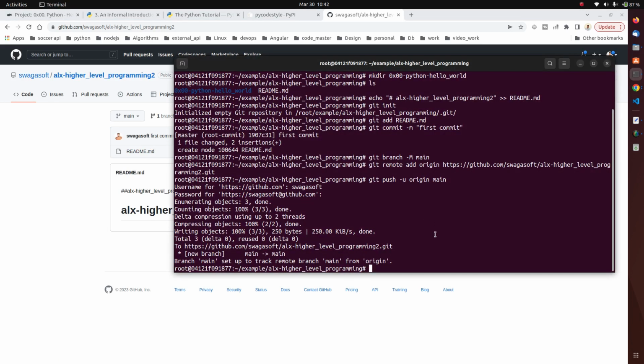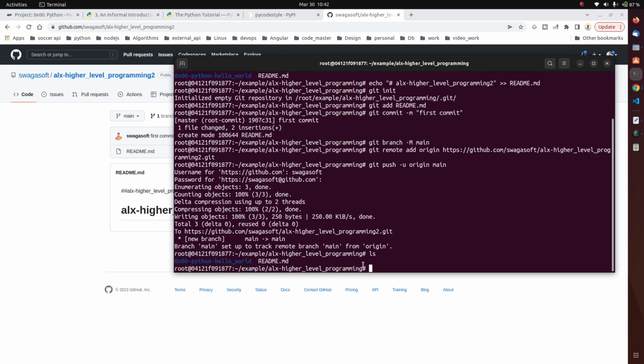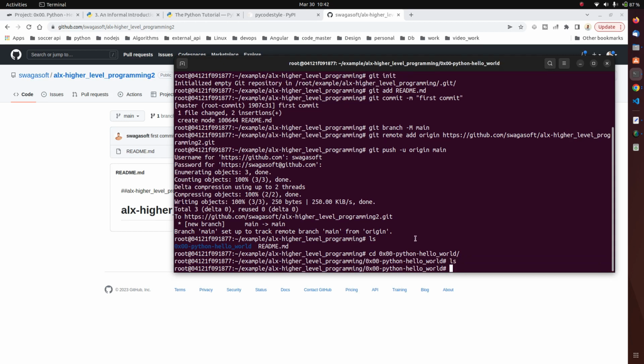So the next thing I want to do, so if I do ls here, we need to navigate to this folder. So let me just do that quickly, which is the 0x00, and straight to that folder. So if you do ls here, you will see the folder is empty. So from the project instruction, I said we should create what? A readme.md file. So I'm going to do that, readme.md.